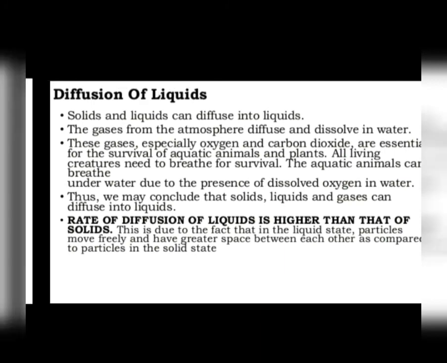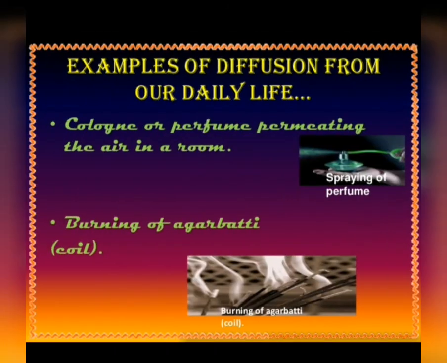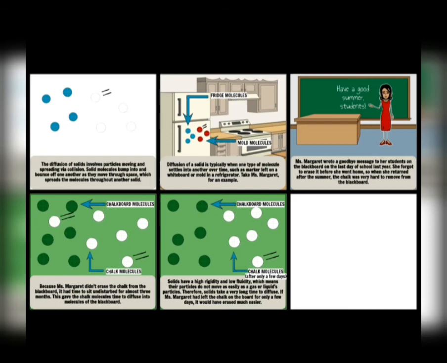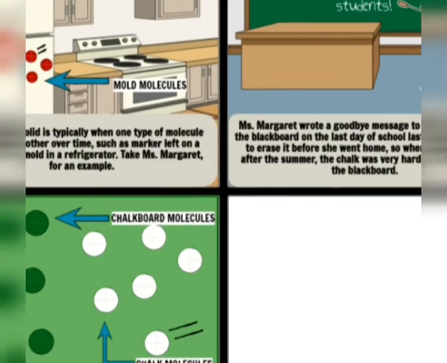Now let's talk about diffusion in solids. See, diffusion can also take place in solids, but it is a very slow process. Suppose we write something on a blackboard and leave it unclean for a considerable period of time, say at least 15 days or 20 days, or suppose for a year, then we want to erase what is written on the board.